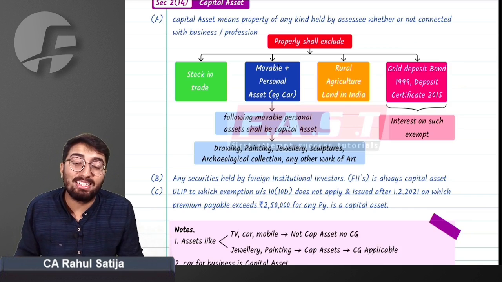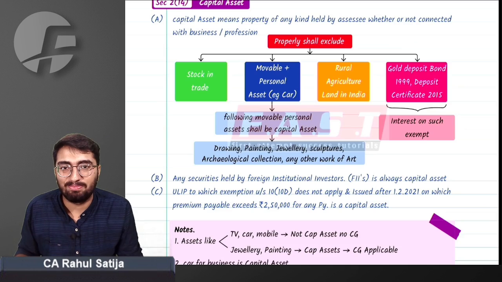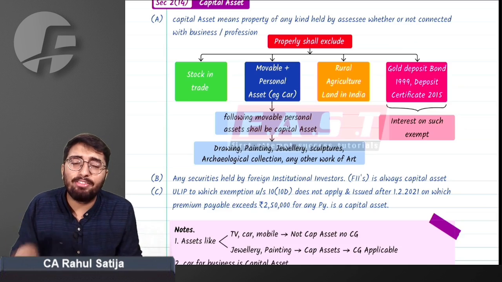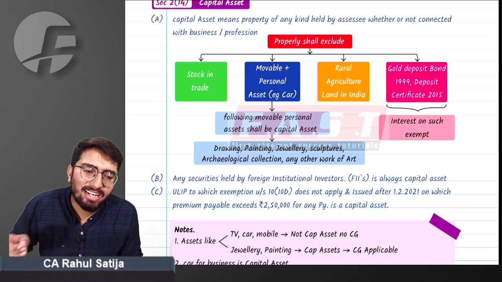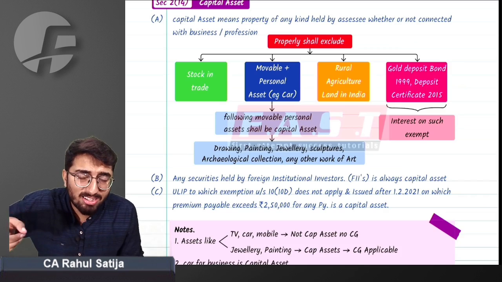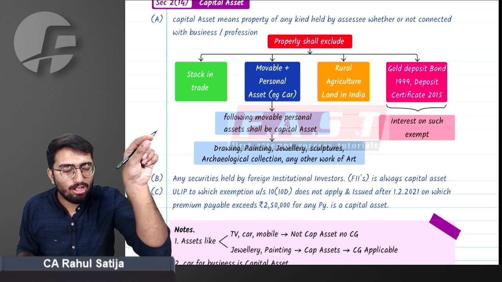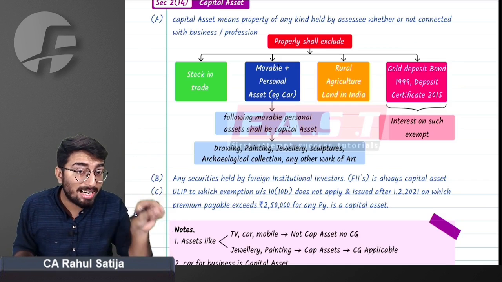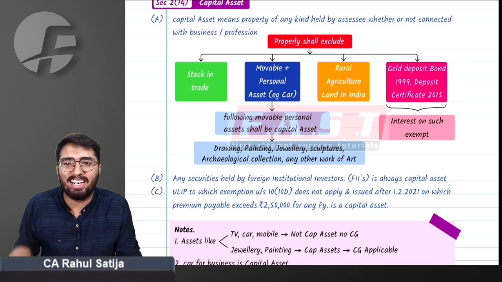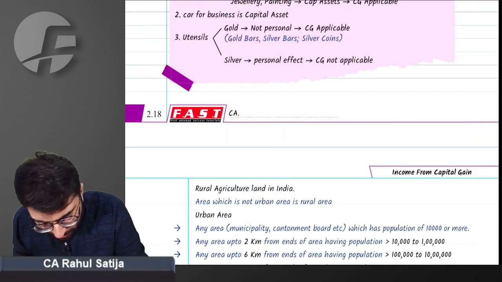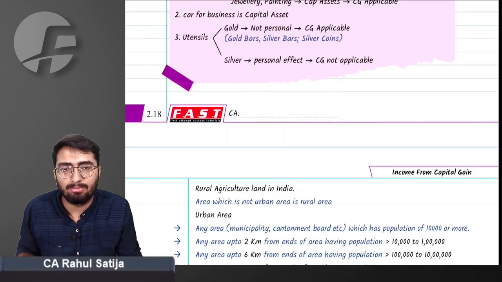For that, the section provides definition of urban agriculture land, and later on it says any kind of land which is not urban shall be termed as rural. So for understanding the meaning of rural agriculture land, we need to understand the definition of urban agriculture land and what it says. You have to imagine, you have to picturize along with it.